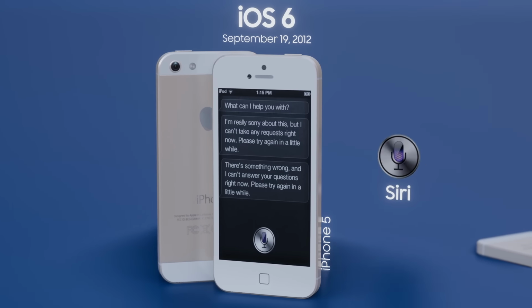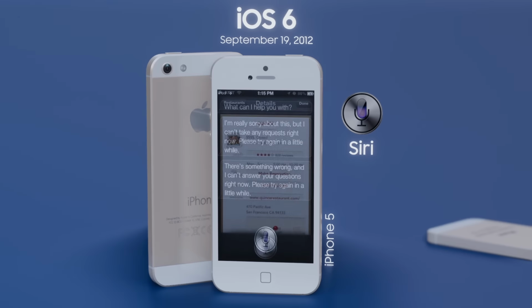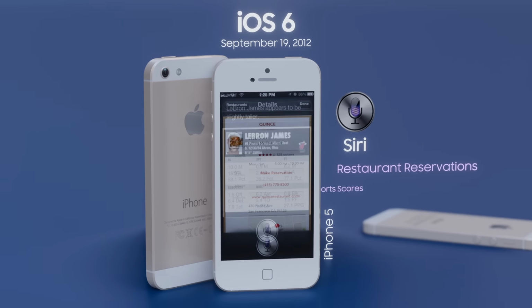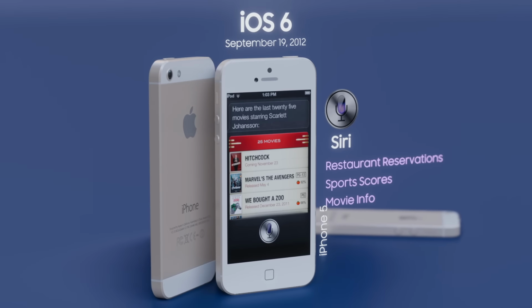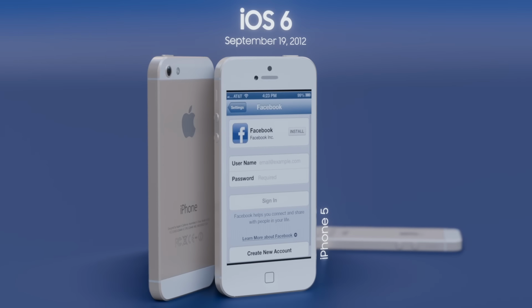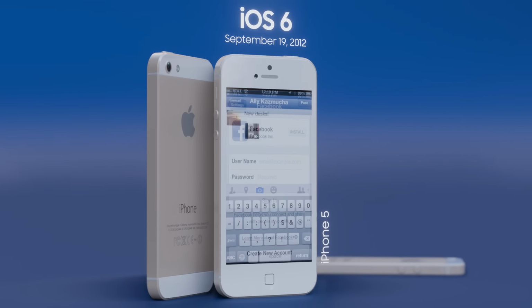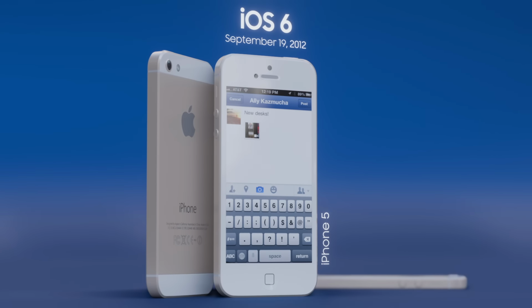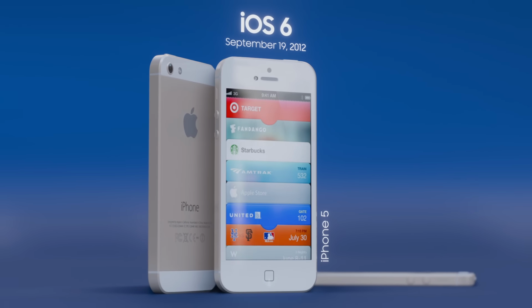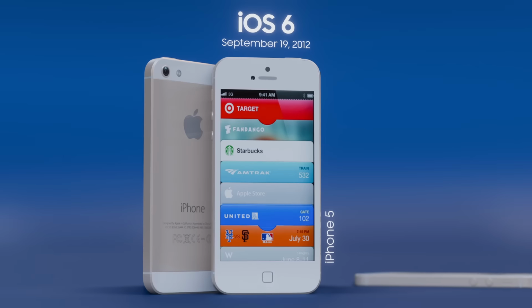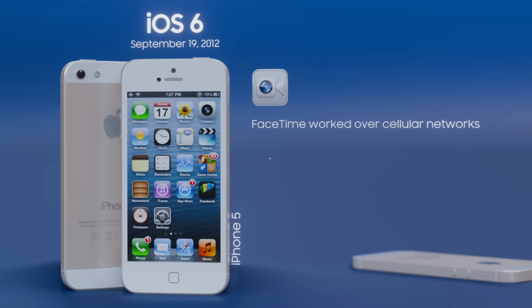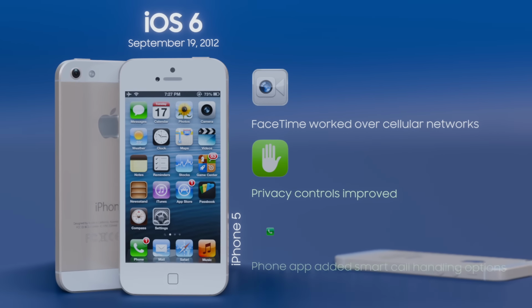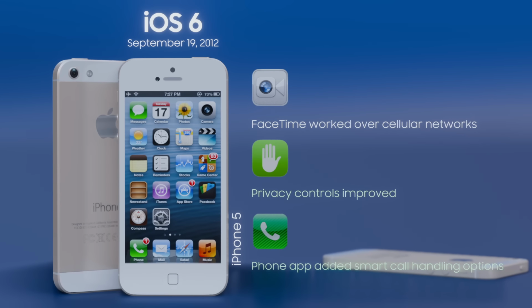Siri became smarter and more versatile, gaining capabilities like restaurant reservations, sports scores, and movie info, while also expanding to more devices. Facebook integration was deeply embedded, allowing seamless sharing and syncing across apps. The new Passbook app innovated ticket and coupon management, and FaceTime finally worked over cellular networks. Privacy controls were improved, and the phone app added smart call handling options.